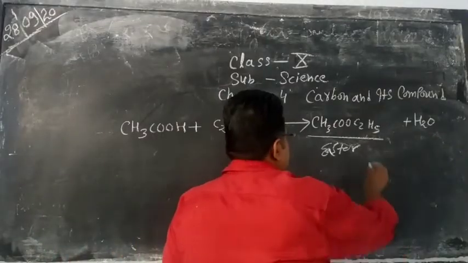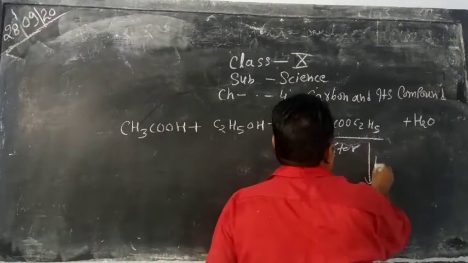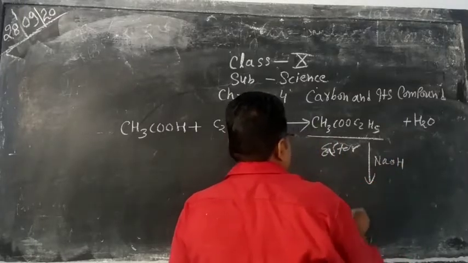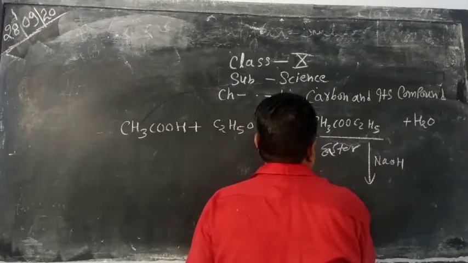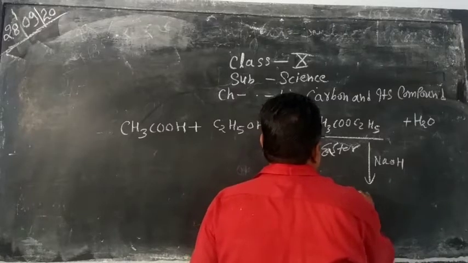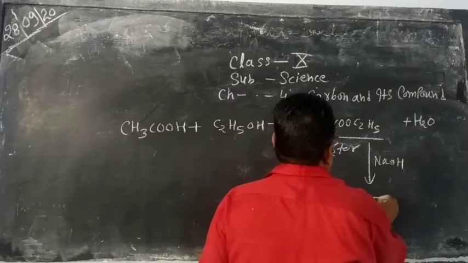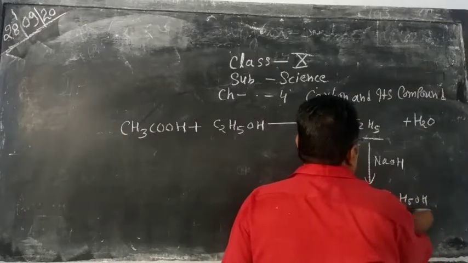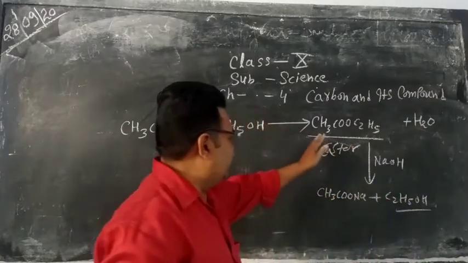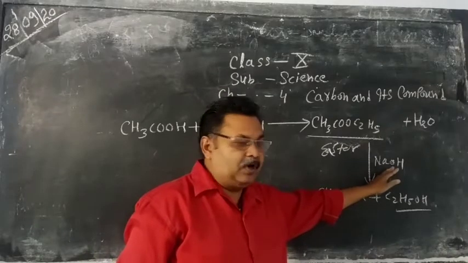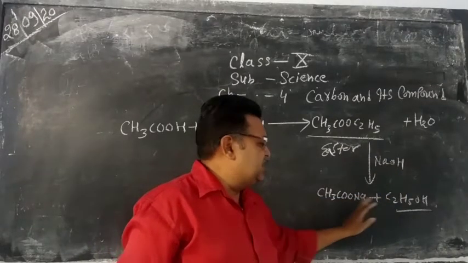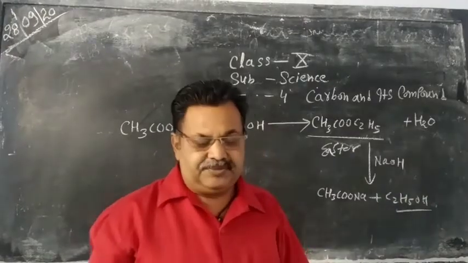So if this ester reacts with sodium hydroxide, then CH3COONa plus C2H5OH, ethanol, is obtained. So when ester reacts with sodium hydroxide, or alkali, it gives sodium acetate and ethanol.